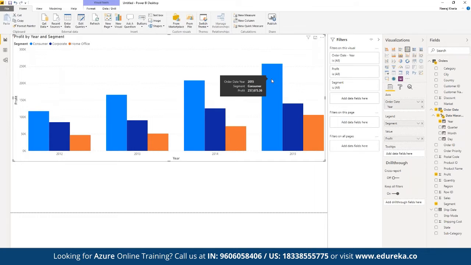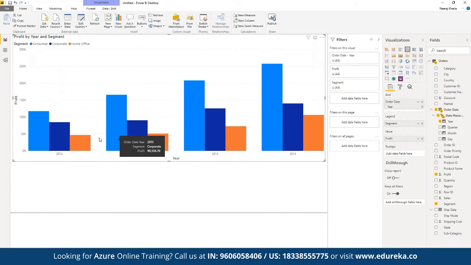And the worst year for the corporate profit was 2012 itself, where we saw a profit of almost 84,000, whereas in 2013 we saw a profit of 90,000, and the best year was 2015 itself, and so on.